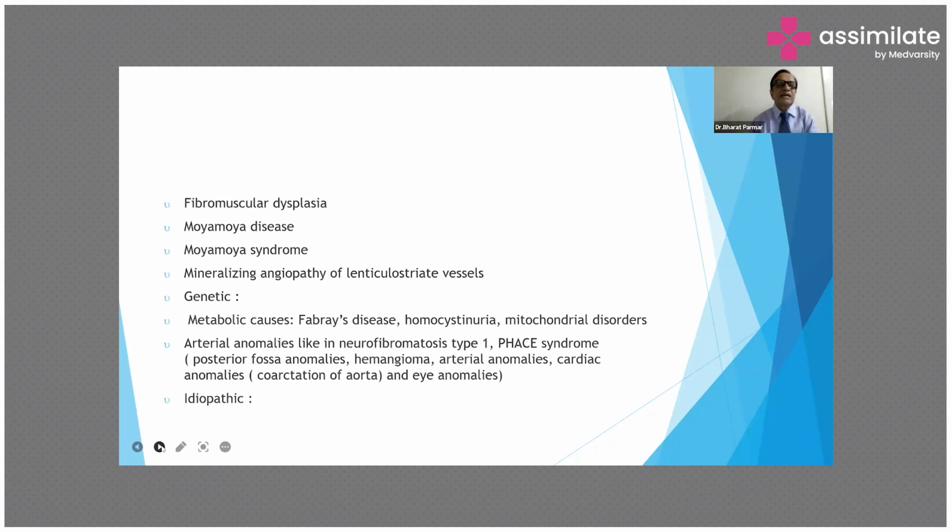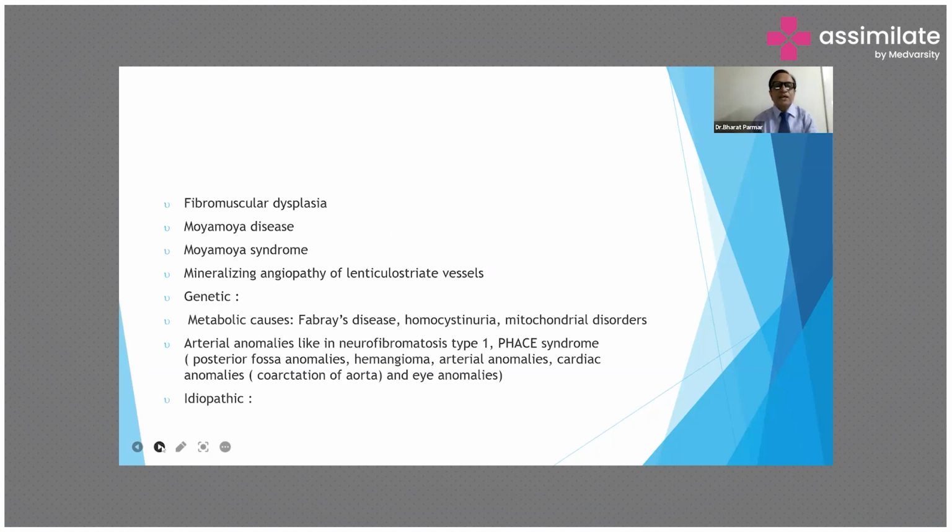Fibromuscular dysplasia, moyamoya disease, moyamoya syndrome, and mineralizing angiopathy of lenticulostriate vessels cause stroke in children. Genetic metabolic causes, such as Fabry's disease, homocystinuria, and mitochondrial disorders, cause stroke in children.